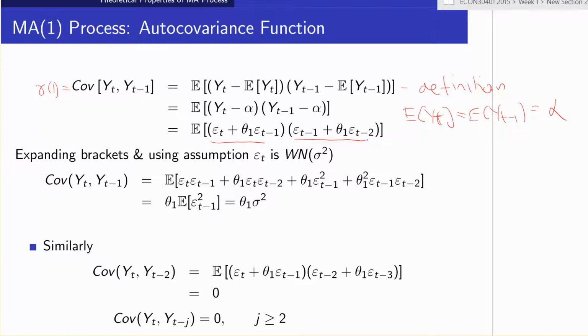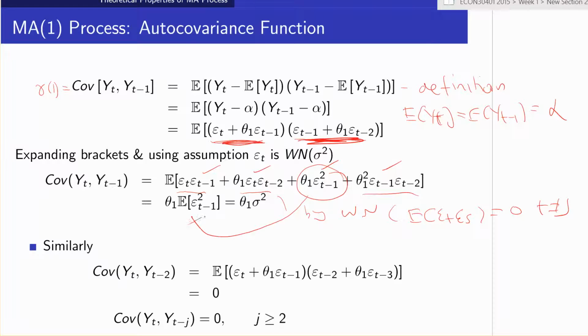Okay, then expand it all out, we're going to get 4 terms. When inside the bracket, we multiply these 2 terms by these 2 terms, we expand it out, we're going to get 1, 2, 3, 4 terms. And again, you can see all of the terms which are products in different time periods, when we expand out, will all have mean zero by the white noise assumption that E of epsilon t epsilon s equals zero in different time periods. The only non-zero term that will come out is this term here, and again by white noise, this variance equals sigma squared. So again, we've used the white noise assumption here repeatedly.